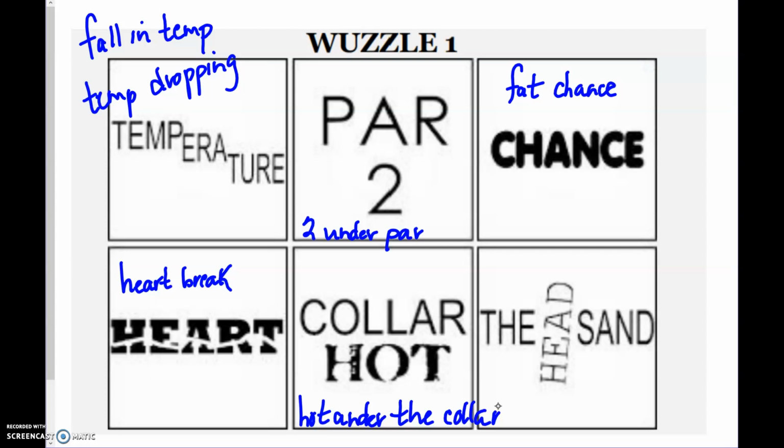And the last one means something like your head's in the sand. So don't bury your head in the sand when something's going on, and you should be a part of it in some way or form. All right, hope you enjoyed these Wuzzles.